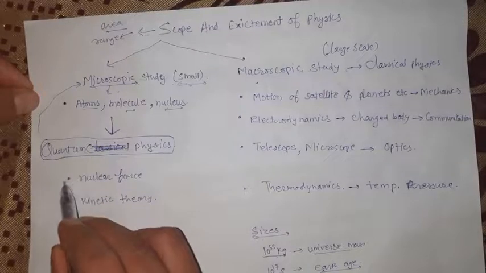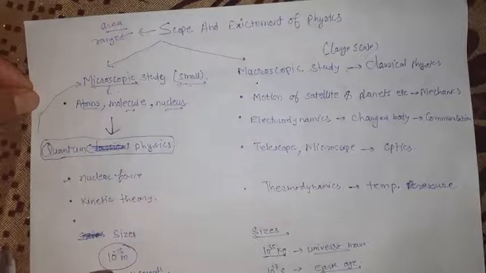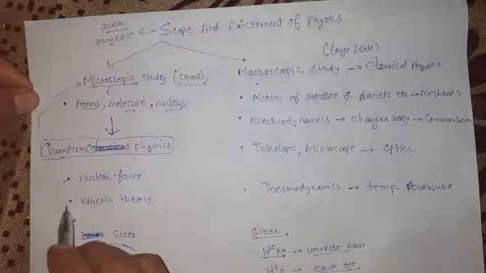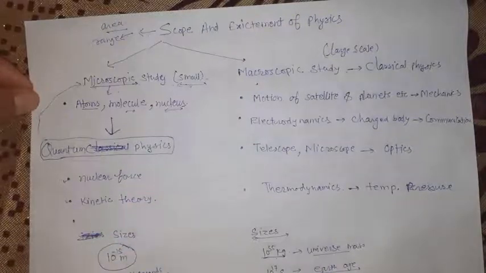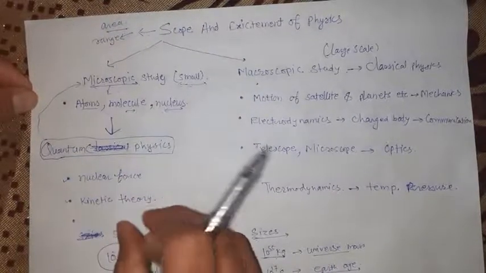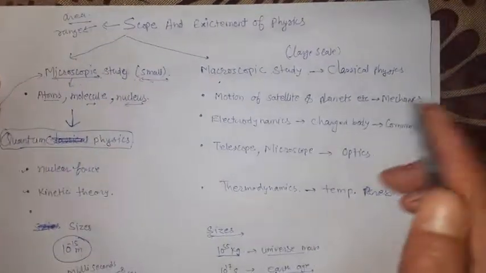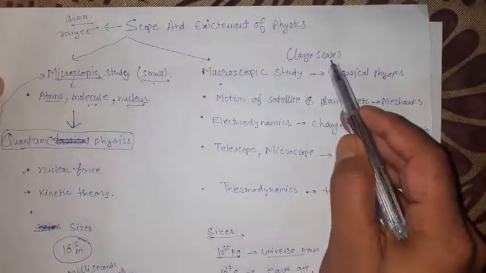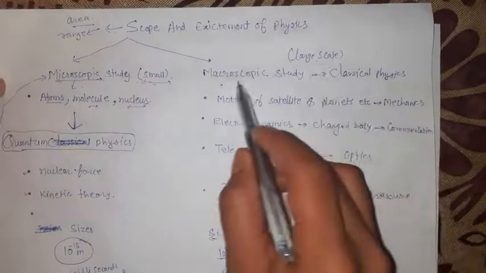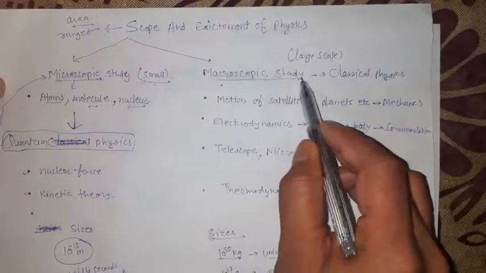In it, student, we are going to learn about the forces in the nucleus. We are going to learn the kinetic theory of gases. So these are very small level studies. Now the next is that on a large scale we are also doing the study. So this is said to be macroscopic.